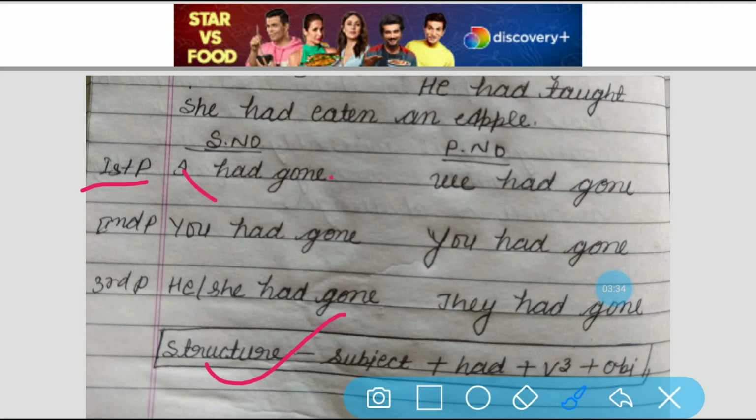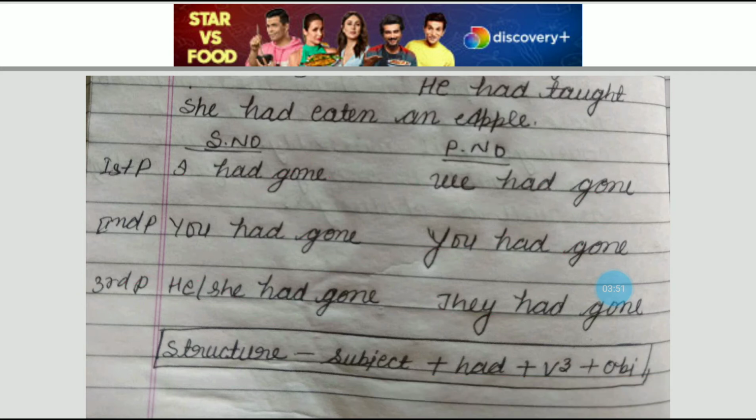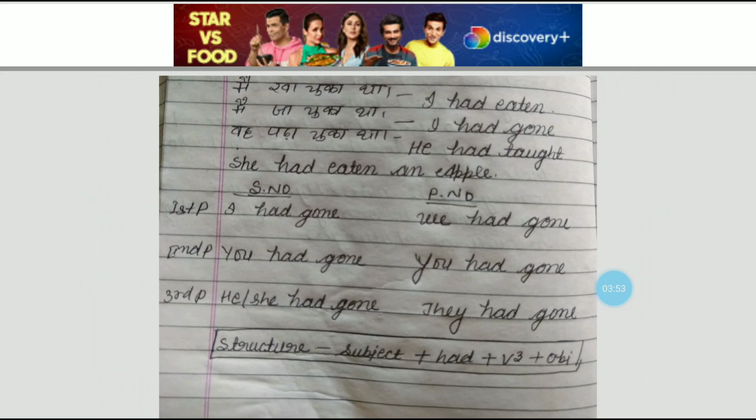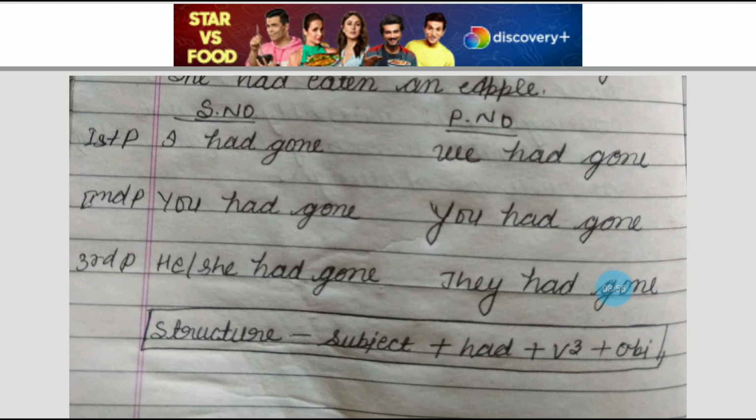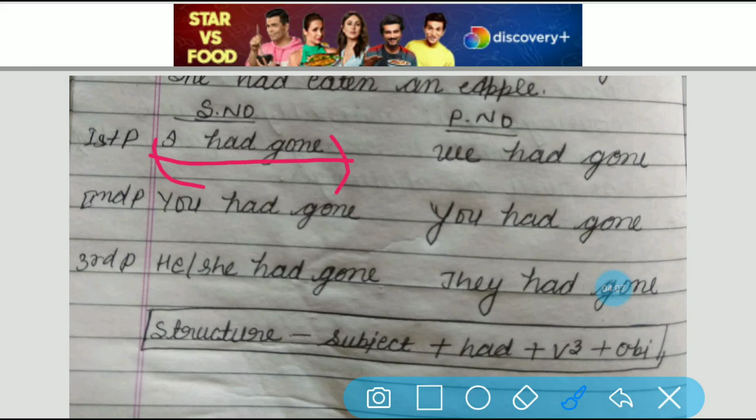So here, I had gone, मैं जा चुका था. We had gone, हम लोग जा चुके थे. You had gone, आप जा चुके थे. You had gone, आप लोग जा चुके थे. He had gone, वह जा चुका था. She had gone, वह जा चुकी थी. They had gone, वे लोग जा चुके थे. In this way you can easily see the Hindi of all the sentences. When you write all this in your fair copy, you have to write English as well as its Hindi translation just below the English sentence. I had gone, मैं जा चुका था, मैं जा चुकी थी. That you have to write.